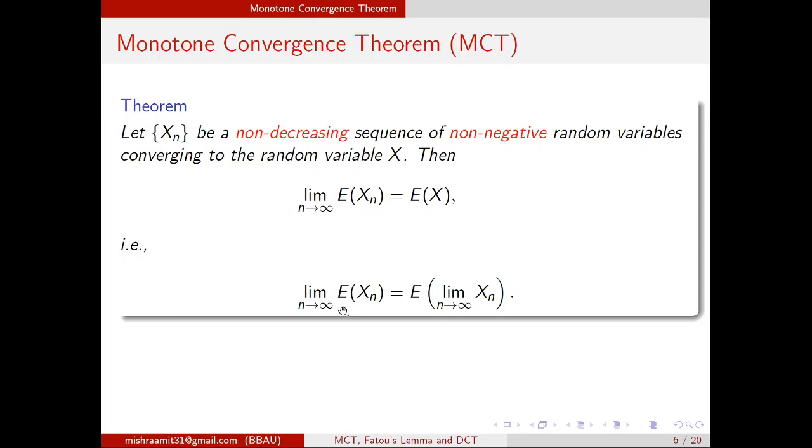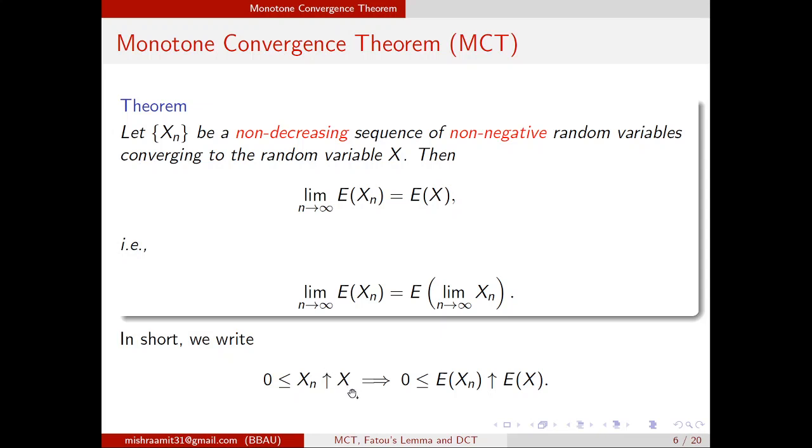Limit n tends to infinity, expected x is equal to expected value of limit n tends to infinity xn. That means we can interchange the limit and expectation. So there are two conditions: the sequence must be non-decreasing, and the sequence must be non-negative. So in short, we will write this way, that xn is a non-negative, non-decreasing sequence and it is converging up